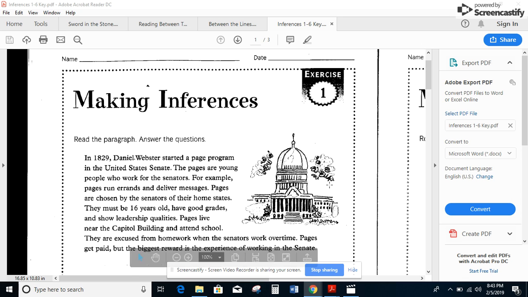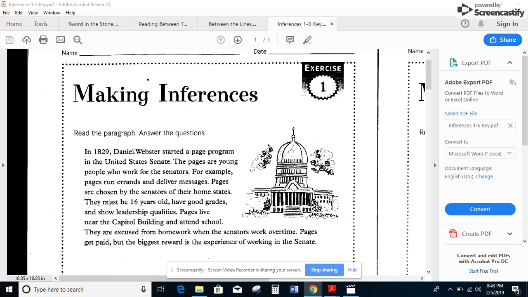So for your work today, you guys needed to look at 6 different exercises, so a little bit of a beefy assignment, but some really good practice. And we're looking at making an inference. So we know that an inference isn't stated directly in the text. It's something we have to put together with what we already know in our own experience and have some evidence in the text to back it up. So it's text plus what you know equals an inference. Okay, so let's take a look at the first couple of these and let's see how far we get.